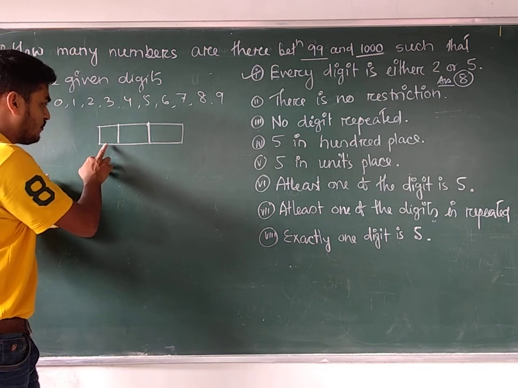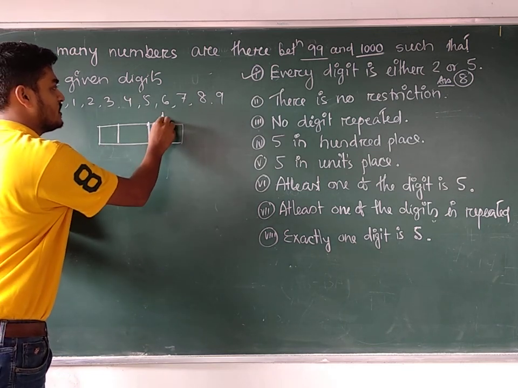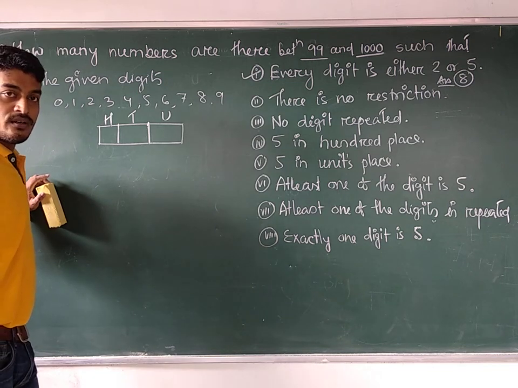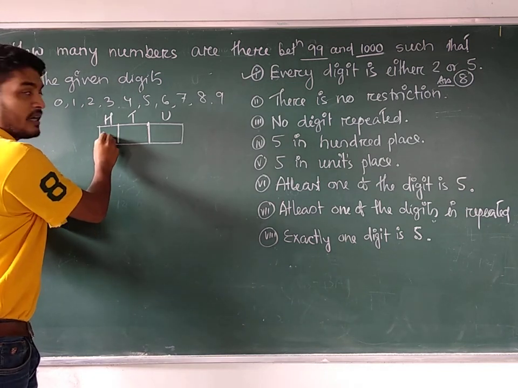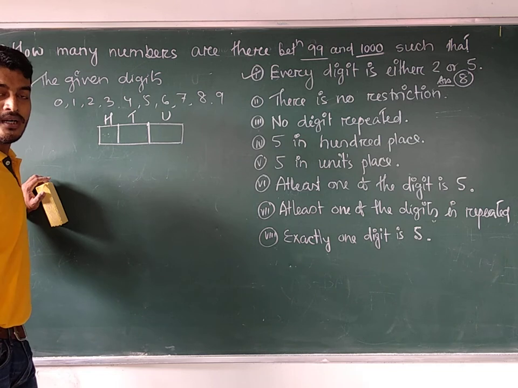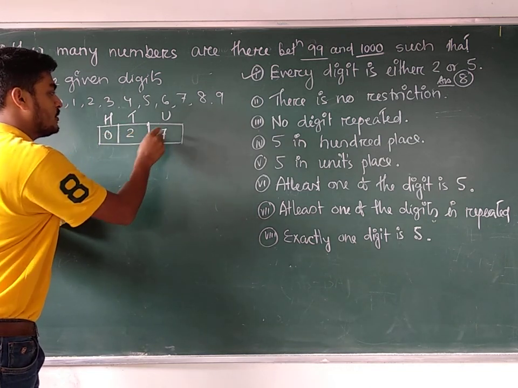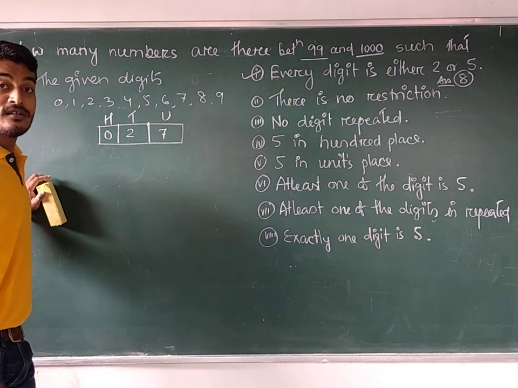Can we fill up the 100 place? This one is the unit place, this one is the 10th place and this one is the 100 place. Can you write down 0 here? No. Do you know why? Because if I start with 0, whatever number we use here, it will be considered as a